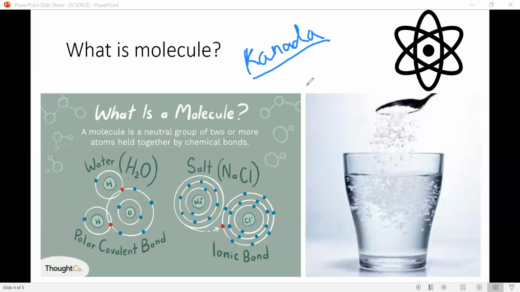Anu was named by Kanada. So Kanada was the first Indian scientist, a sage of ancient times, who was probably the first to suggest that every matter is made of small particles.